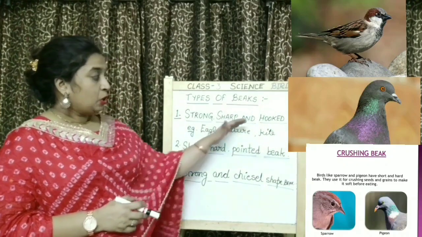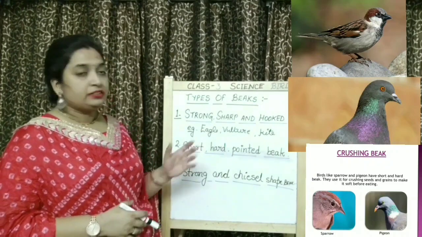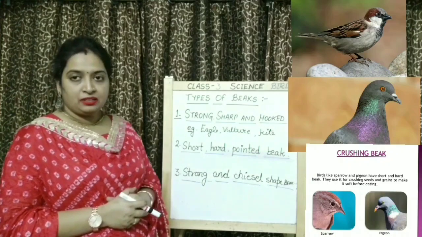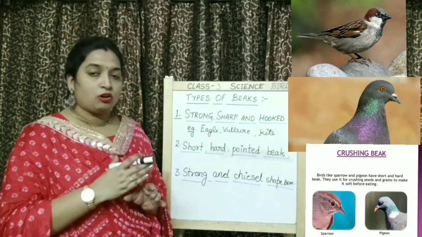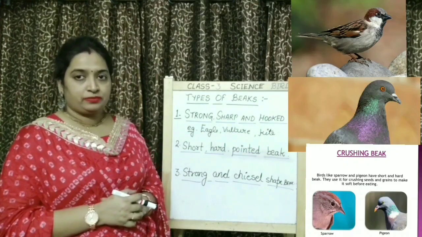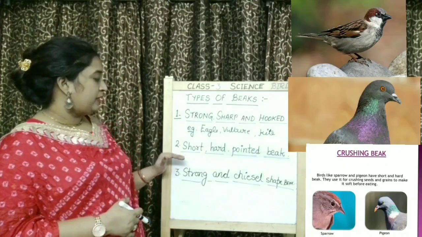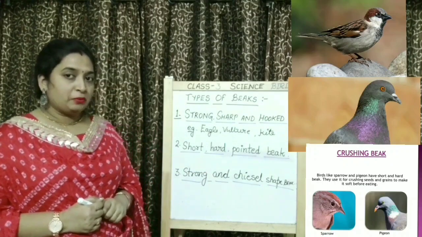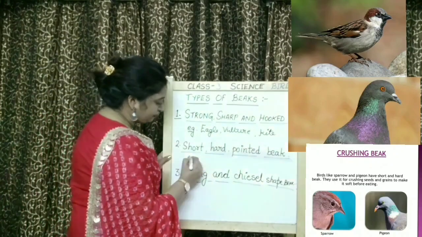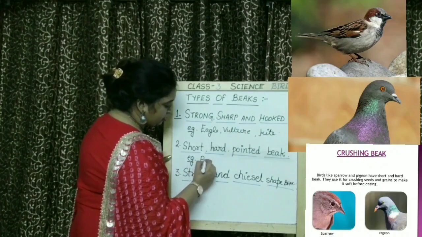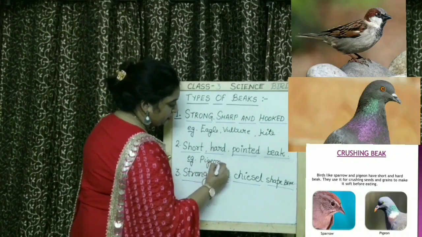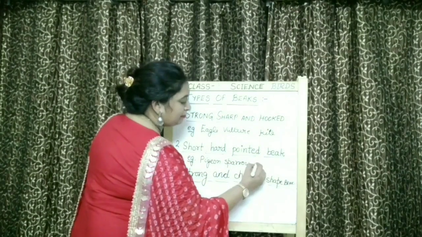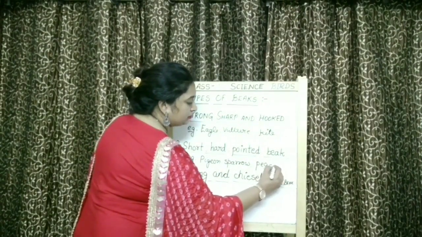Why don't they have a hooked beak? Because they don't have to hold any prey. Why don't they have a sharp beak? Because they don't have to tear or cut the flesh. So that's why children, the short, hard and pointed beak is present in which birds? Yes, pigeon, sparrow. And one more example, you can say peacock.